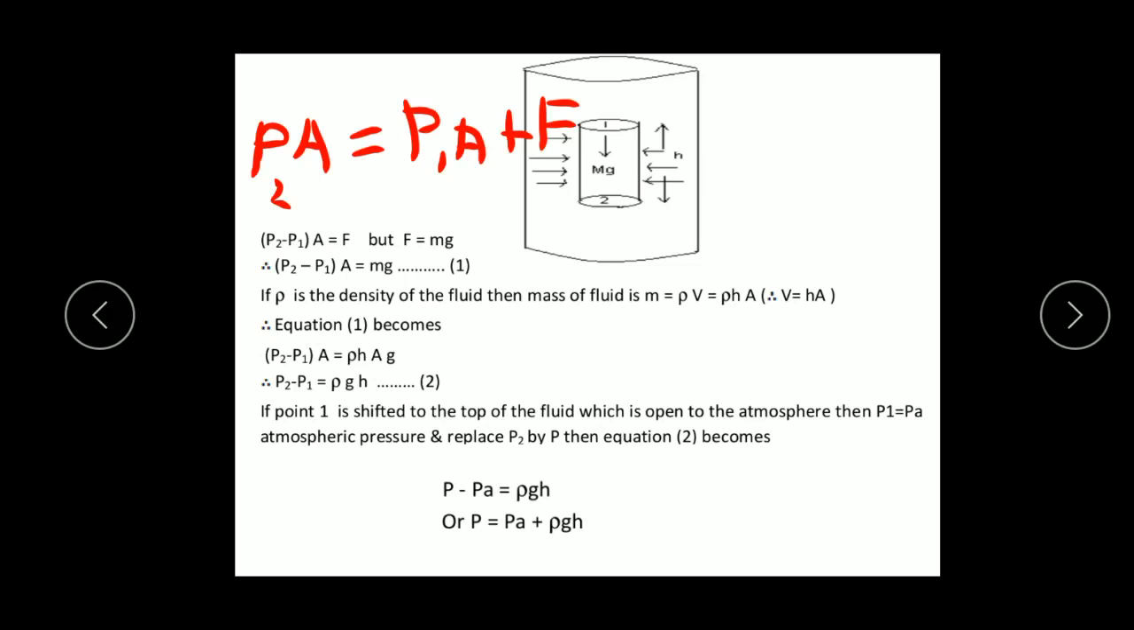Rho gh is called the gauge pressure, which is equal to the difference between the absolute pressure minus the atmospheric pressure. Here P is absolute pressure, Pa is atmospheric pressure, and rho gh is gauge pressure. Therefore the gauge pressure is equal to the difference between absolute pressure minus atmospheric pressure.